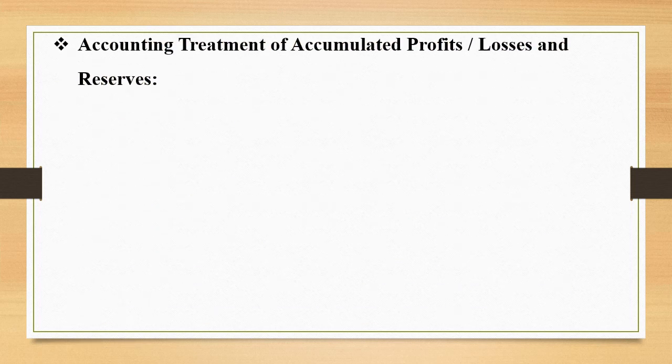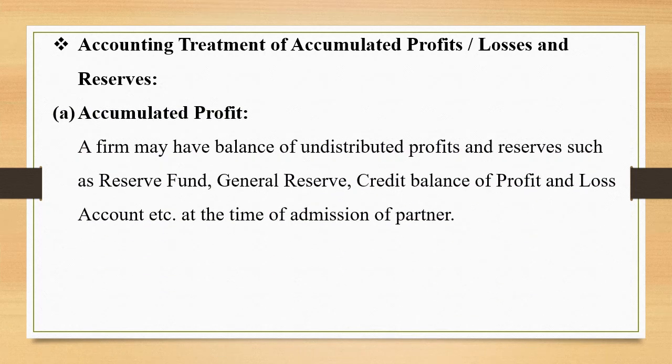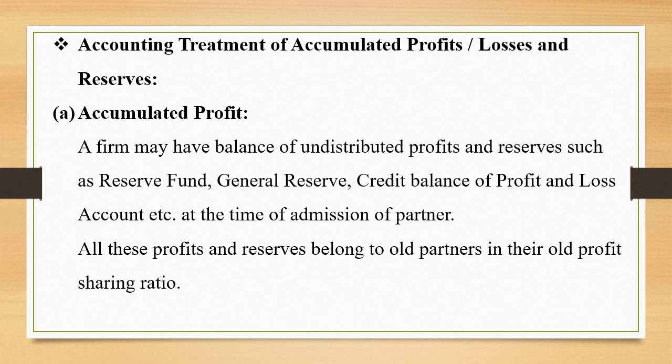Let us go through the next topic, that is accounting treatment of accumulated profits or losses and reserves. Accumulated profit: a firm may have a balance of undistributed profits and reserves, such as reserve fund, general reserve, credit balance of profit and loss account, etc., at the time of admission of a partner. All these profits and reserves belong to old partners in their old profit sharing ratio.